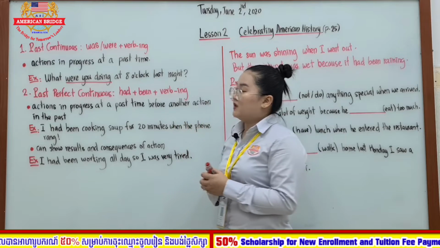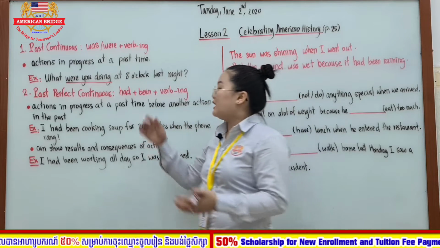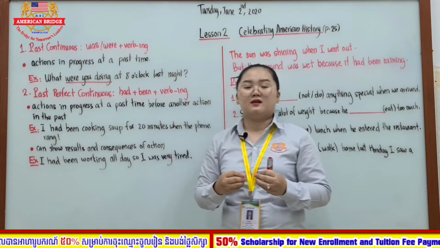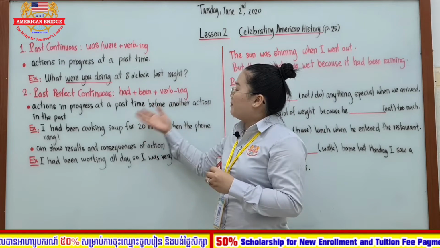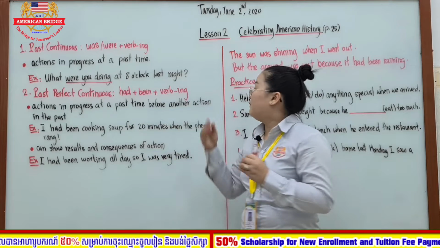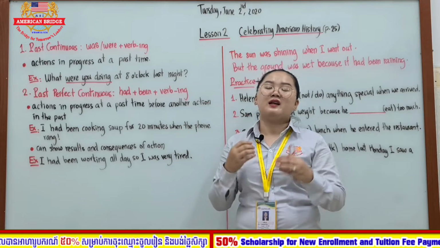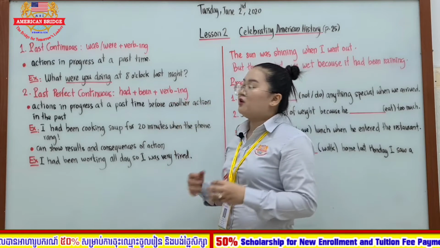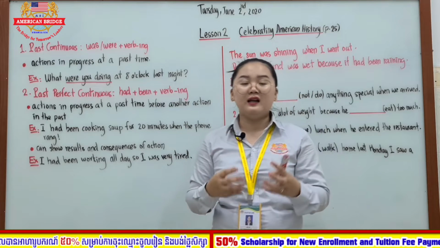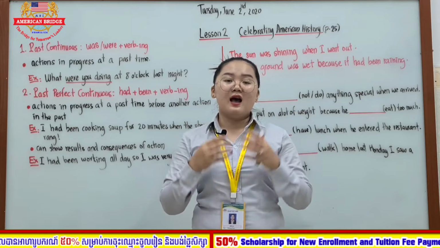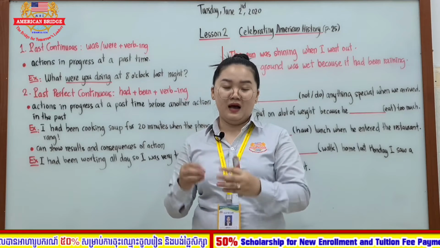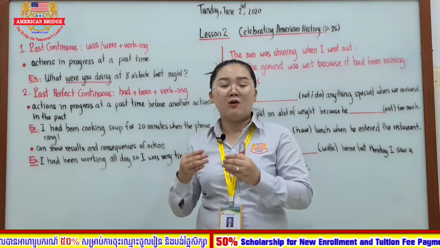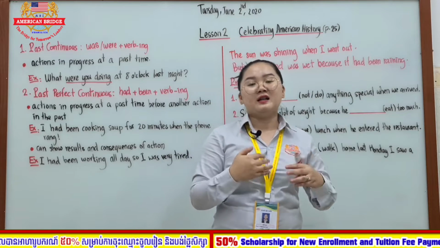Past perfect continuous talks about actions in progress at a past time, but before another action in the past. Again, it talks about the actions which were happening in the past, but happened before another action in the past.